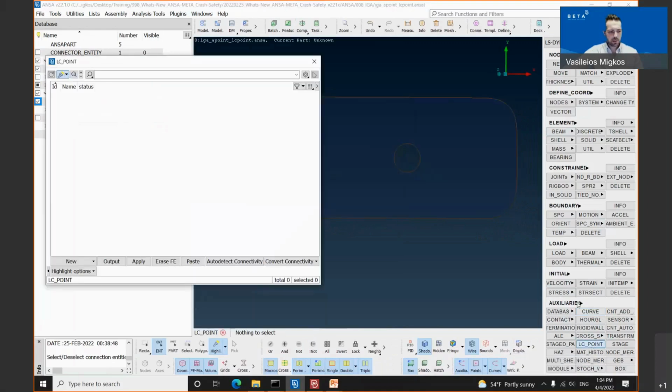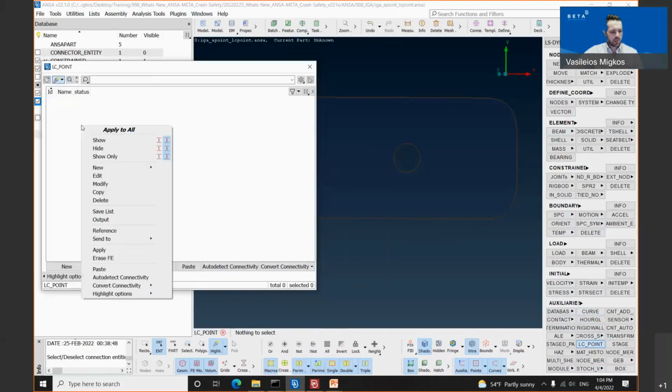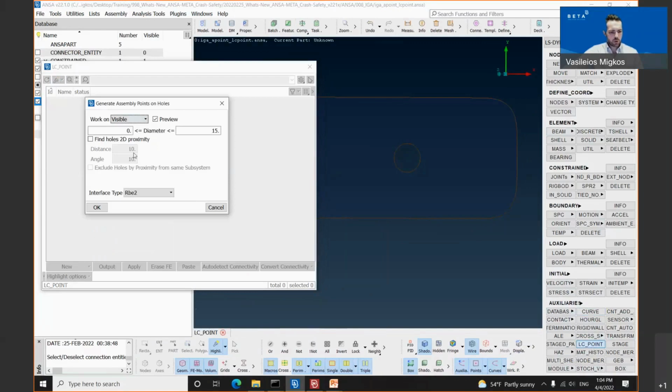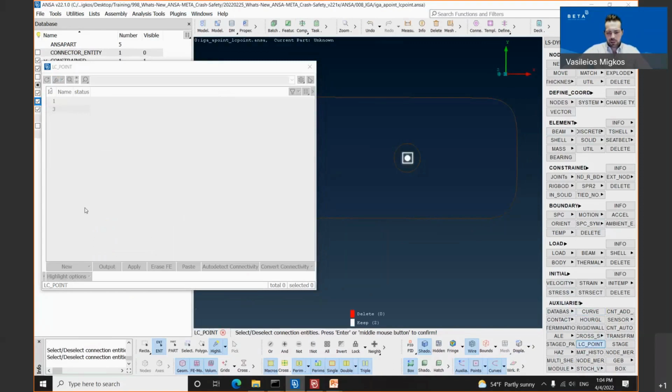Once he clicks on the LC point, the LC point window pops up. Again, right-click inside, new, on holes auto. The options are the same: work on visible, preview, 0, 15 diameter search, and the interface type RBE2. Once we click OK, the tool recognizes both of these holes again.